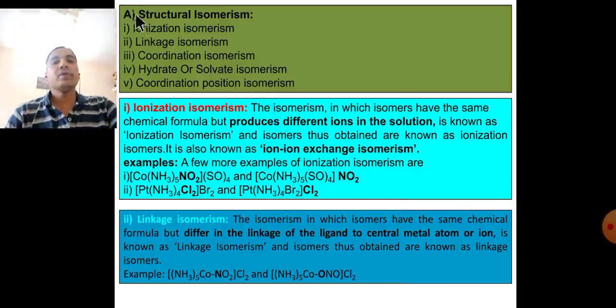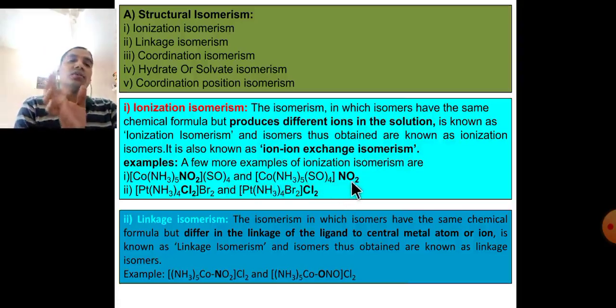Next, the second type, structural isomerism, shows 5 types. First type, ionization isomerism: the isomerism in which isomers have the same chemical formula but produce different ions in solution. In this complex, NO2 is in the coordination sphere but SO4 is out of the coordination sphere. But in this one, SO4 is in the coordination sphere but NO2 is out of it.